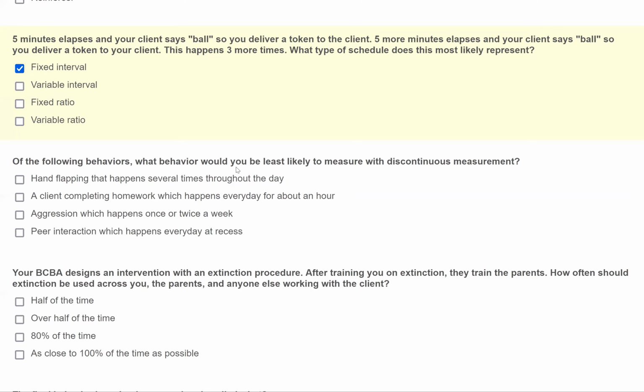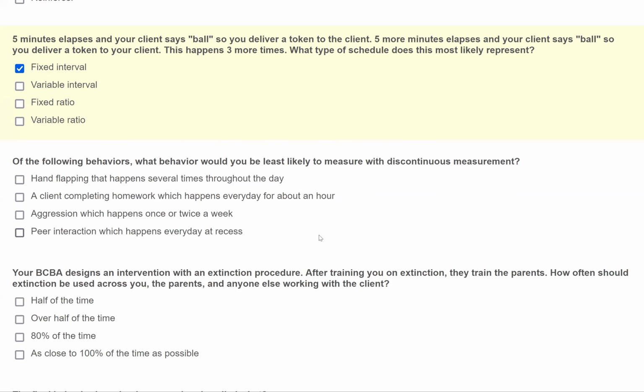So of the following behaviors, which behavior would you be least likely to measure with discontinuous measurement? A, hand flapping that happens several times throughout the day. Now, this is a high rate behavior, meaning if we only were measuring behavior for 20 minutes, there's still a good chance we're going to get instances of hand flapping because it happens several times throughout the day. B, a client completing homework, which happens every day for about an hour. Okay, another good example. It's predictable, right? So if we have a 3-hour session and we know every single day this client does homework for an hour, well, we can predict when we can use discontinuous measurement.